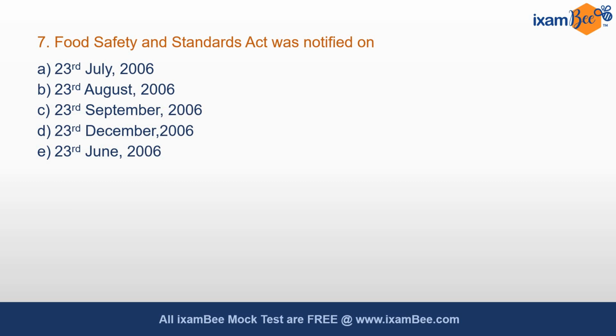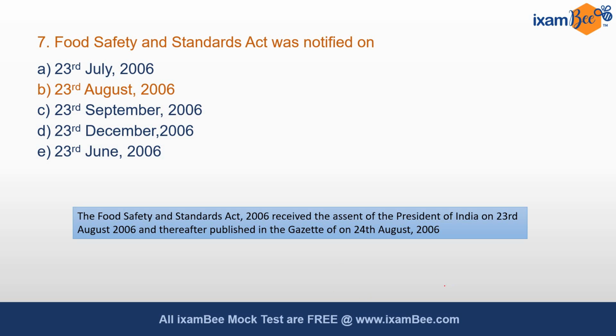Question 7. Now we are having some questions from Food Safety and Standards Act. Question 7 says, Food Safety and Standards Act was notified on. This act was notified on 23rd August 2006. The Food Safety and Standards Act 2006 received the assent of the President on 23rd August 2006. So it was notified on this date and it was published in the Gazette the very next day.